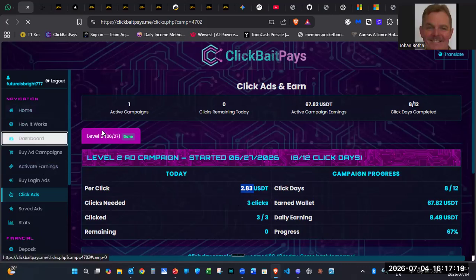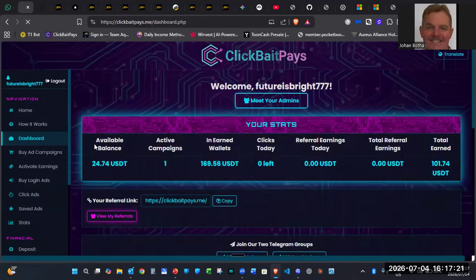Right, let me just go to the dashboard again. And this is what you will see. Currently the money which is in the system that needs to be credited to you is this. So once those ad campaigns are finished, and those 7 days holding period is finished, then it will be credited to your account. This is the current balance that I still have left. Right, you can see also here the 0 left clicks for today, and then referral earnings for today is 0 at the moment. Total referral earnings is also 0, right?